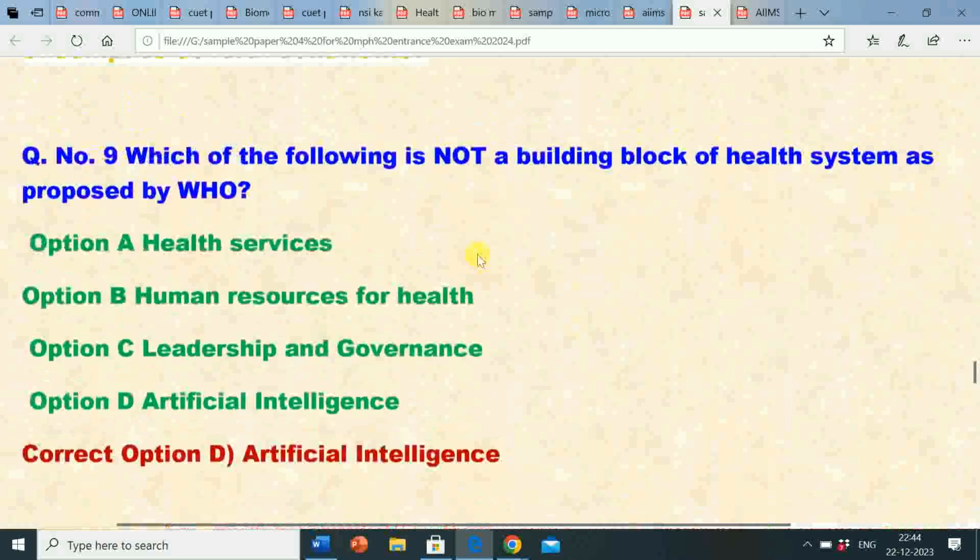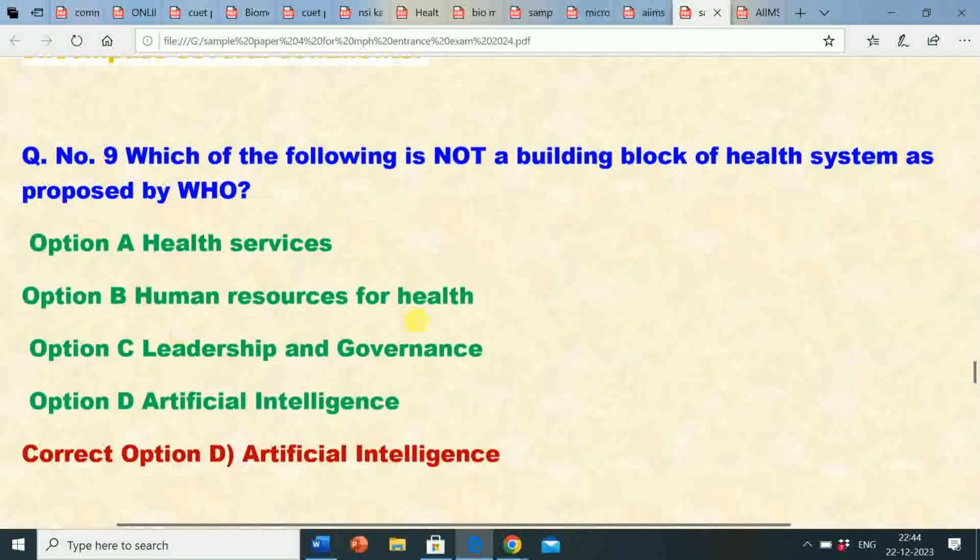Artificial intelligence is not a building block of health system as proposed by World Health Organization. And options A, B and C, that is health services, human resources for health, leadership and governance, these are the building blocks of health system as proposed by WHO.